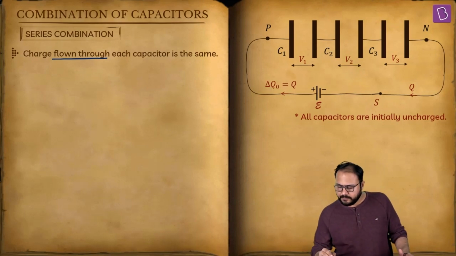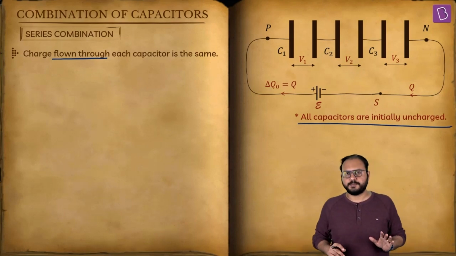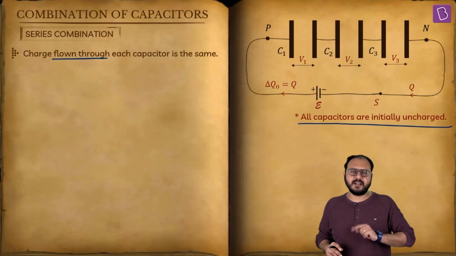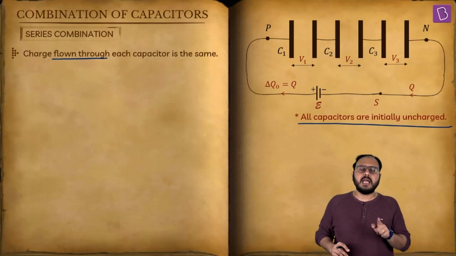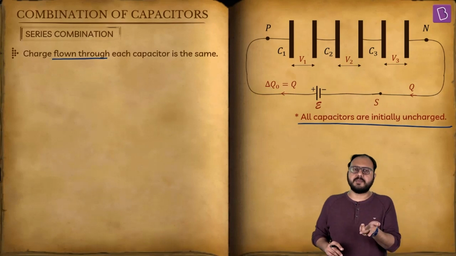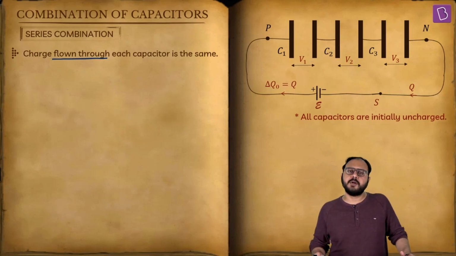That's the reason why. Look at my condition of derivation. All capacitors are initially uncharged. If that condition is true, can I say charge flown and charge on each capacitor all are same? Yes. I'll give you a superb tip now. Are you ready for it? This tip will change your life as far as circuits is concerned.